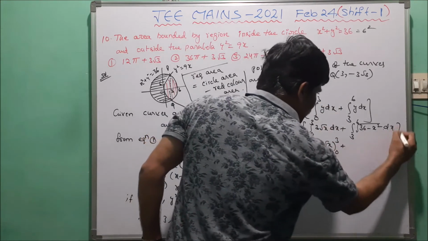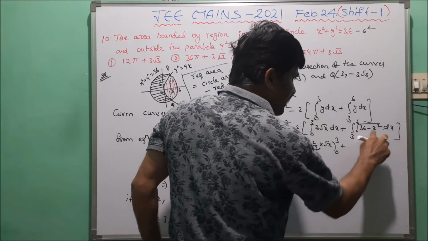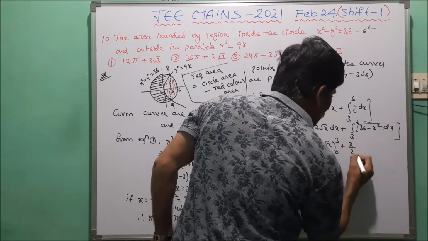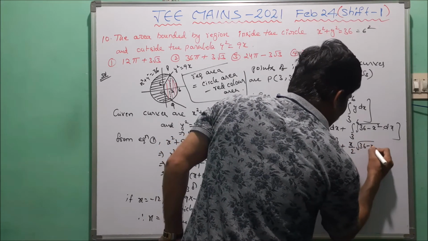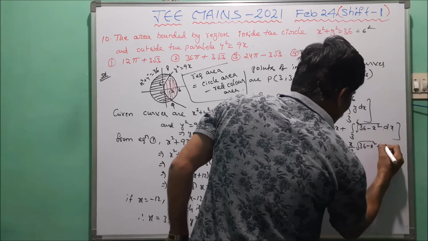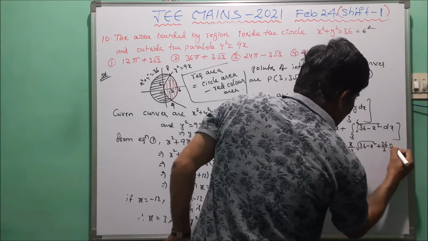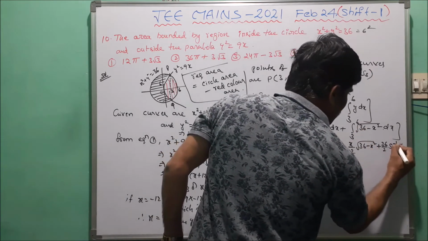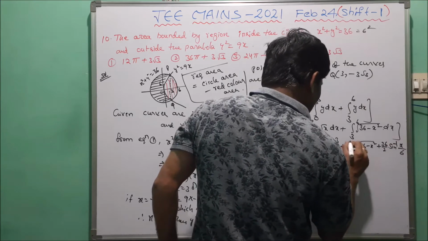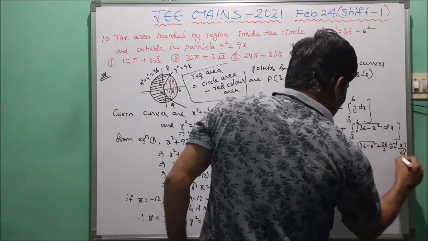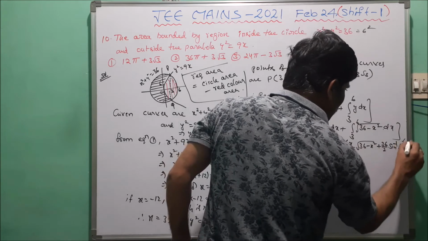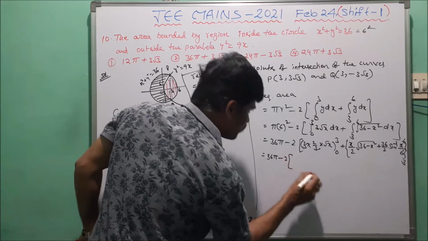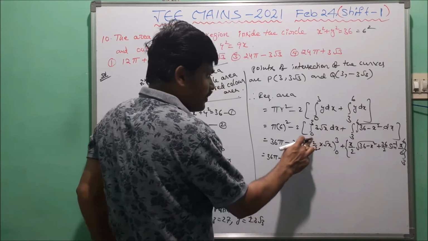Now in the second integration from 3 to 6, we use the a square minus x square formula: x by 2 into square root 36 minus x square plus a square by 2, that is 36 by 2, into sine inverse of x by a, where a is 6, between the limits 3 to 6. Now we write 36 pi minus 2 into, taking the upper limit, 2 into 3.